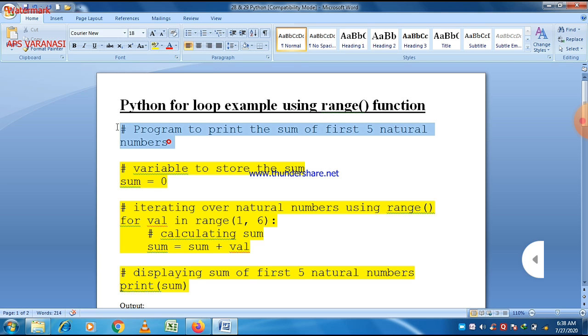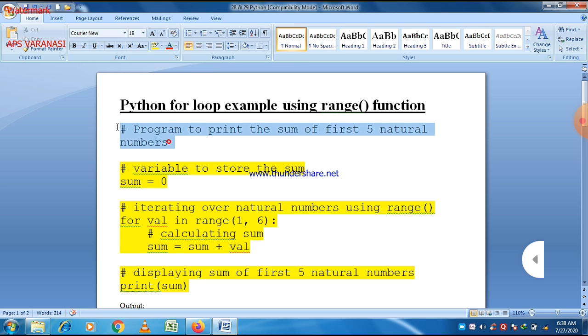is equal to 3. After that sum is equal to 3 plus val, and here val is now 3, so 3 plus 3 is equal to 6, and next time it will be 6 plus 4, which is 10, and then next time 10 plus 5, which means 15. So the loop will run 5 times, and finally we get the answer 15, because we want to print the sum of up to 5 natural numbers: 1 plus 2 plus 3 plus 4 plus 5.